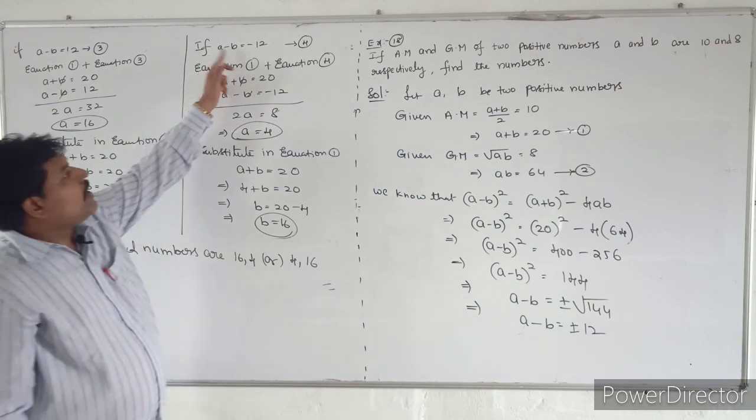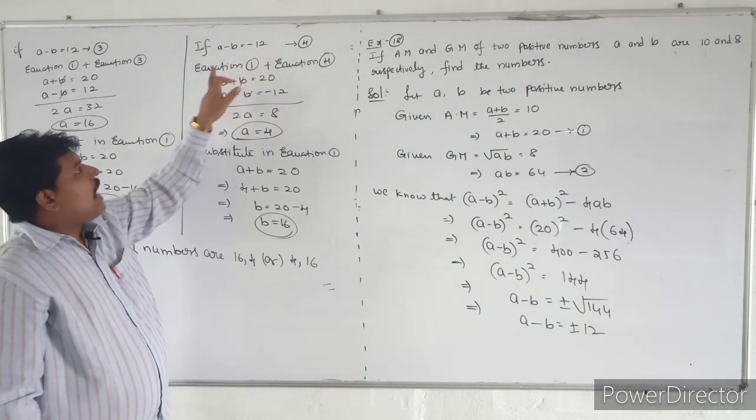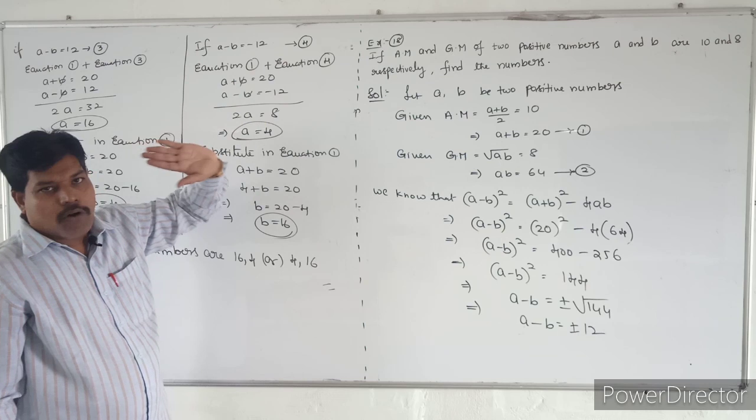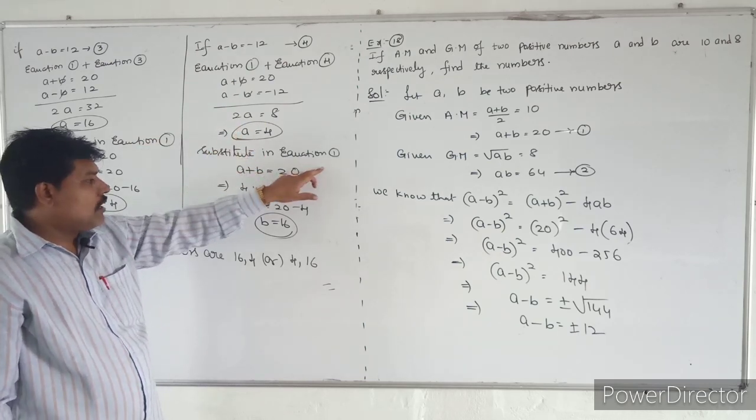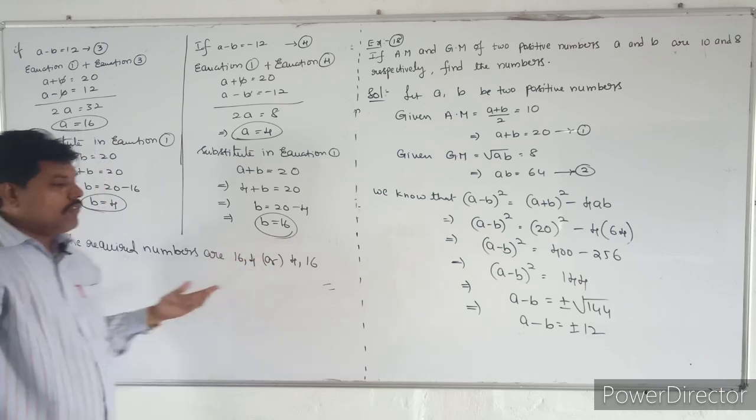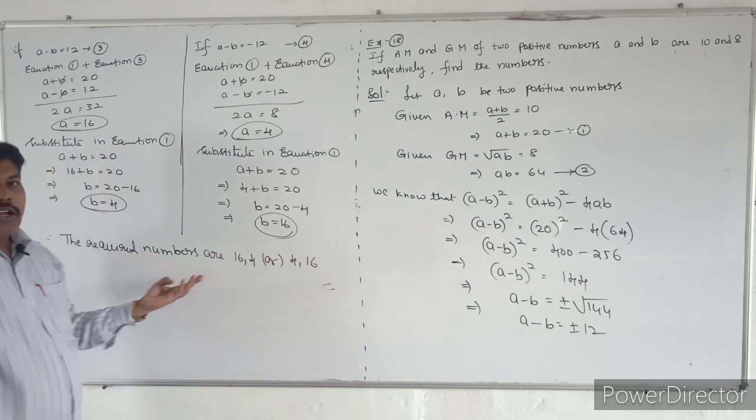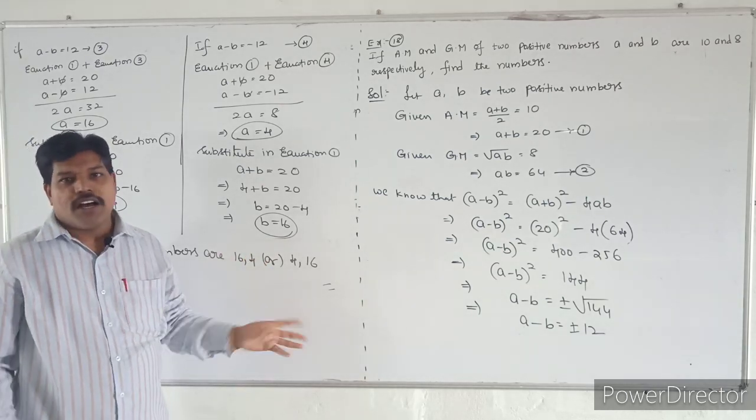Similarly, if A minus B is minus 12, add equation 1 plus equation 4, you will get the A value, once again substitute this A value in equation 1, you will get the B value. So therefore, the required numbers are 16, 4 or 4, 16.